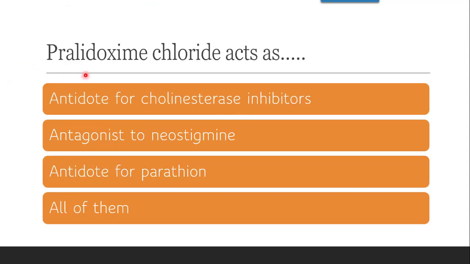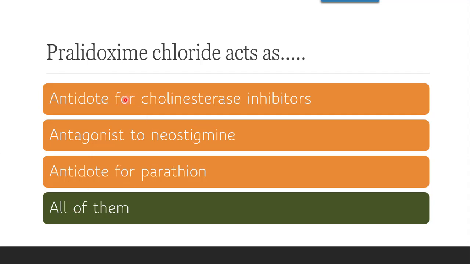Next question: pralidoxime chloride acts as dash, antidote for cholinesterase inhibitor, antagonist to neostigmine, antidote for parathion, or all of them. The correct answer is all of them. Pralidoxime chloride is an antidote for cholinesterase inhibitors as well as an antagonist to neostigmine as well as an antidote for parathion, that is, organophosphates. With this we finish a few of the MCQs which are possible on cholinergic drugs.